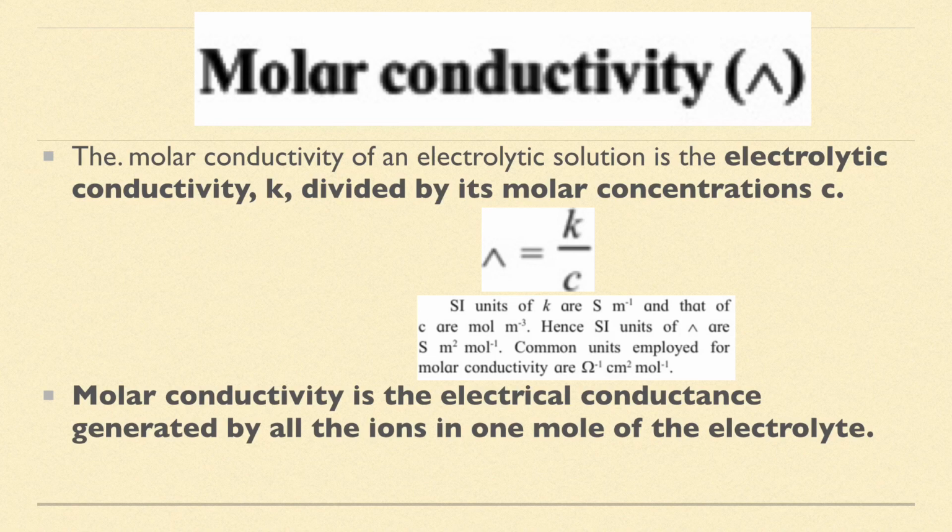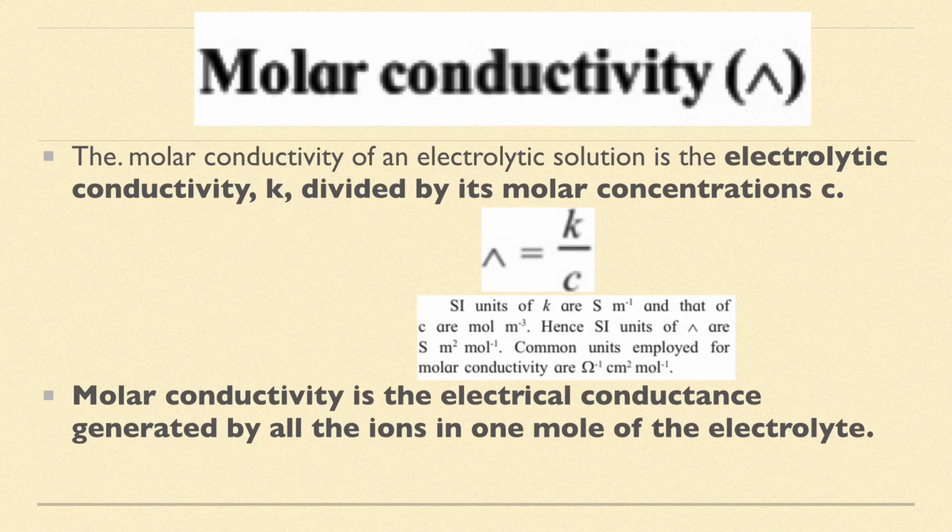Now as we know what is electrolytic conductivity, we can find out the conductivities of different solutions, but it was not suitable for comparing conductivities of different solutions, as the one which is having higher concentration will have higher conductance, and the one having lower concentration will show lower conductivity. So to compare conductivities of different solutions, they must have the same concentration.